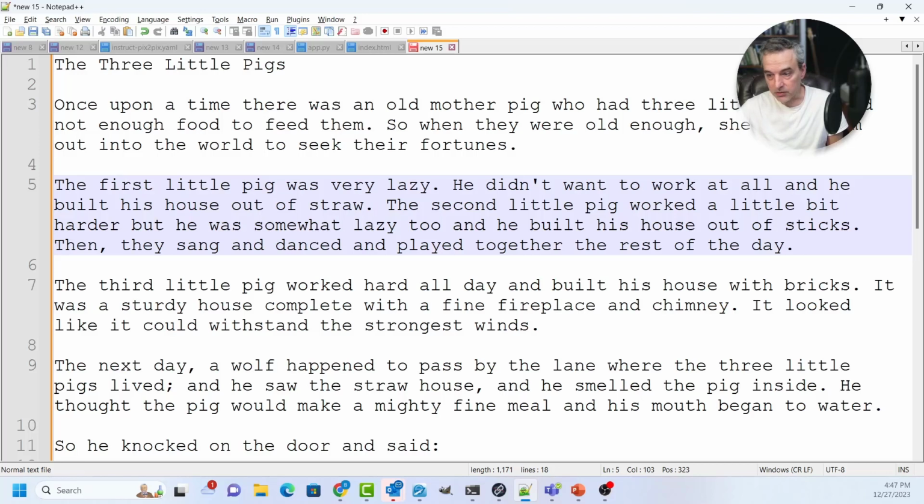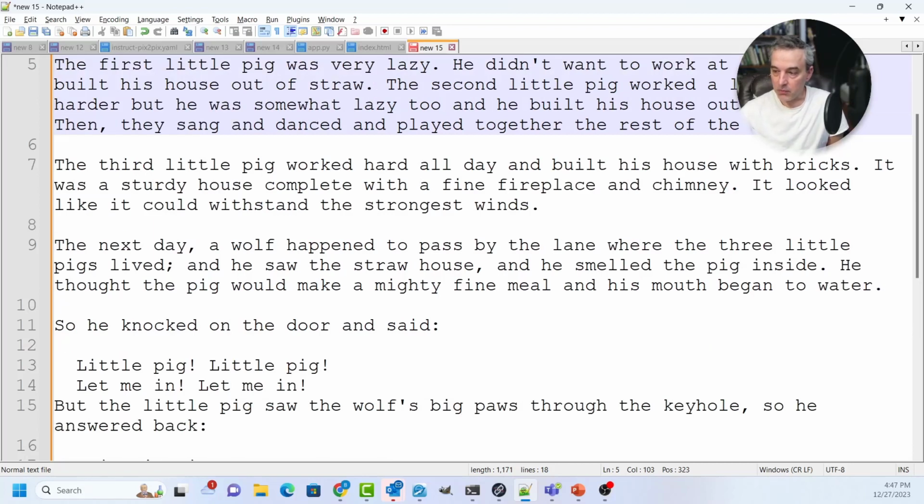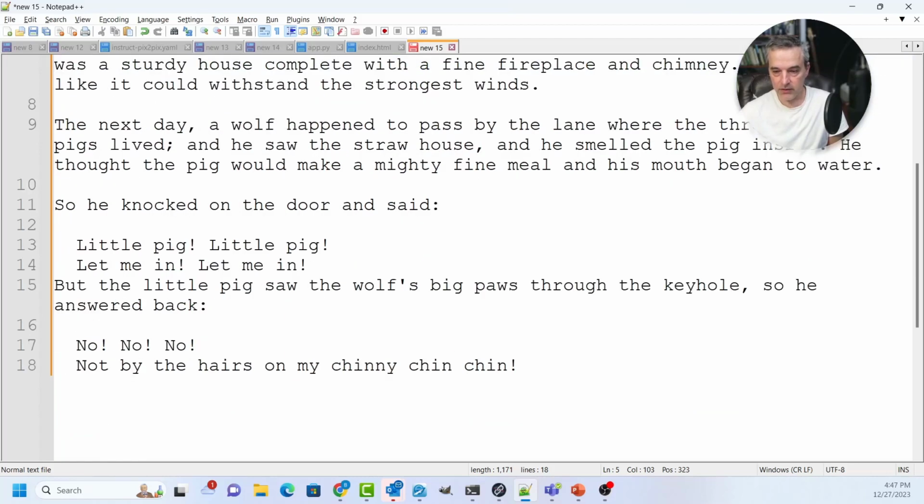The third little pig worked hard all day and built his house with bricks. It was a sturdy house, complete with a fine fireplace and chimney. It looked like it could withstand the strongest winds. The next day, a wolf passed by the lane where the three little pigs lived, and he saw the straw house, and he smelled the pig inside. He thought the pig would make a mighty fine meal, and his mouth began to water. So he knocked on the door and said, "Little pig, let me in, let me in." But the little pig saw the wolf's big paw through the keyhole, so he answered back, "No, no, no, not by the hair of my chinny chin chin."